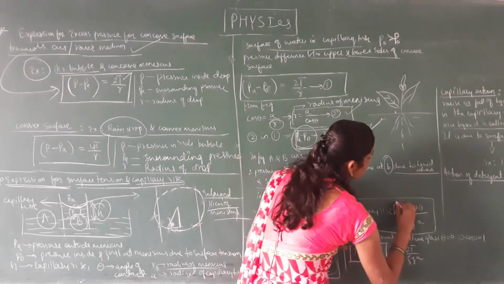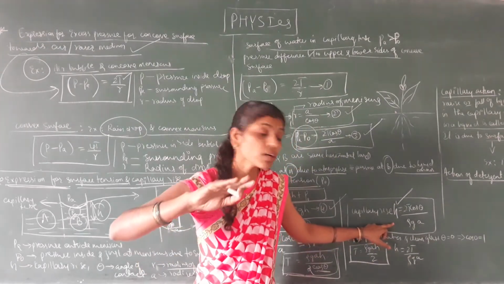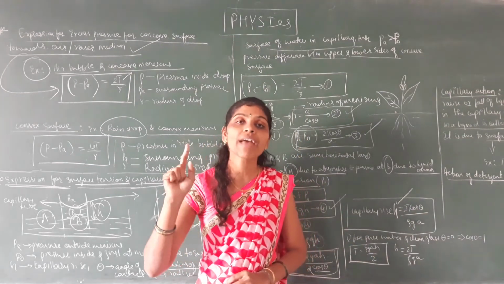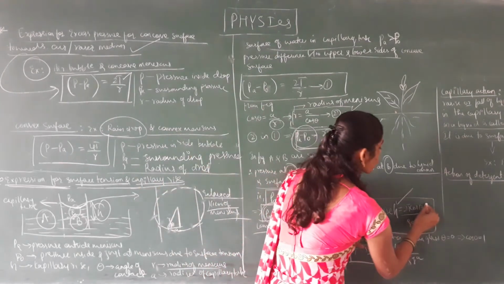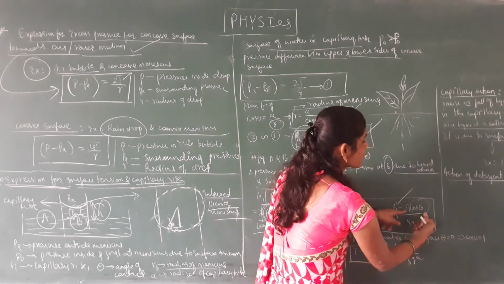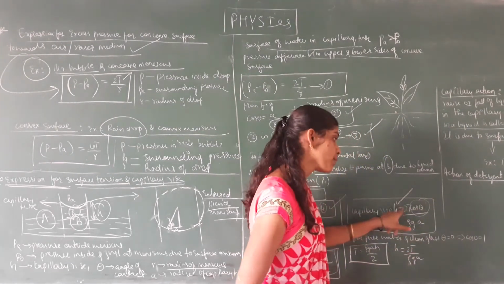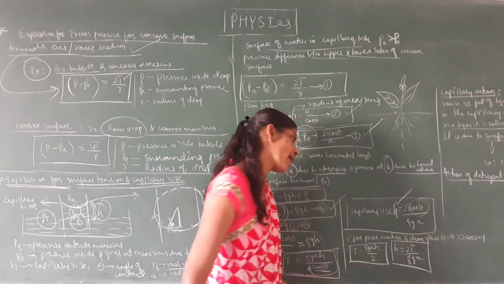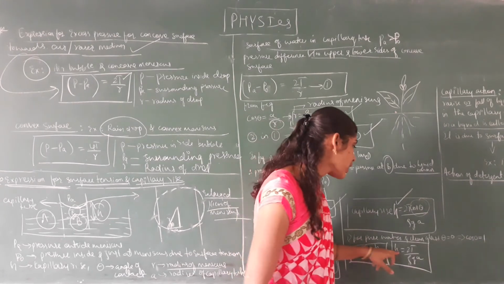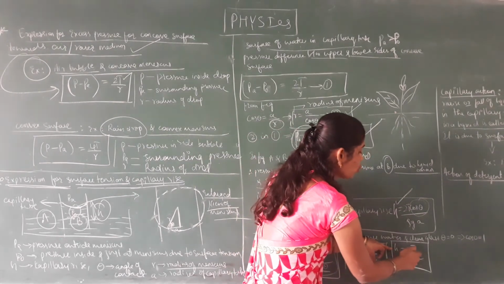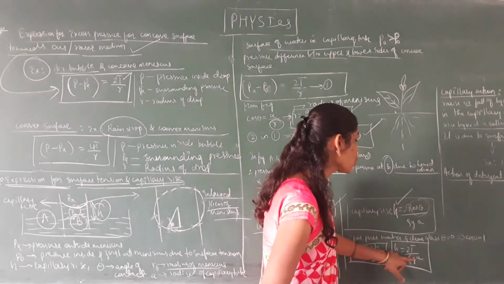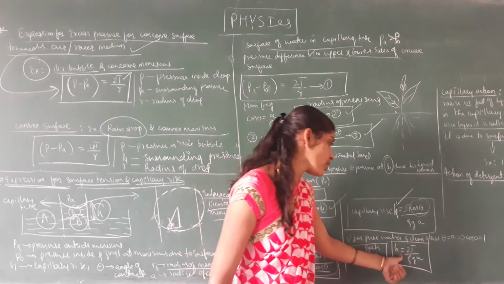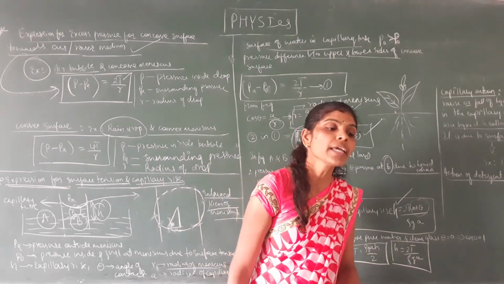Same thing, if you consider this equation for pure water and clean glass, the angle of contact is 0. Therefore the cos theta value is 1. In place of cos theta, if you substitute 1, anything multiplied by 1 is itself, so it becomes 2T divided by rho GA. Therefore capillary rise H for pure water and clean glass is given by H is equal to 2T divided by rho G into A. So this is the expression for surface tension and this is the expression for capillary rise.